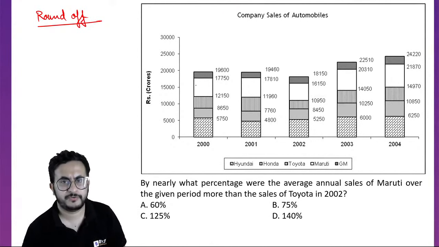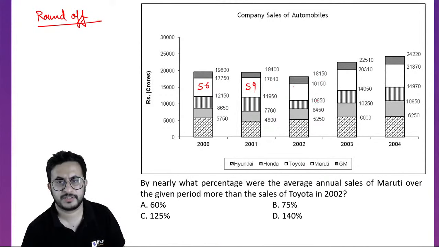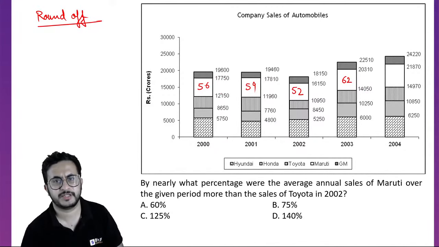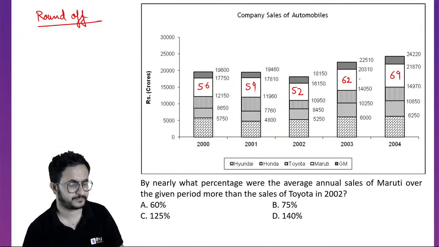So this round off will become 56, 178, 119. Okay, 59, 161, 109, 203. Okay, so let us take it 62 because we rounded off extra here, right? One of the places. We'll drop it down, and this is 69.